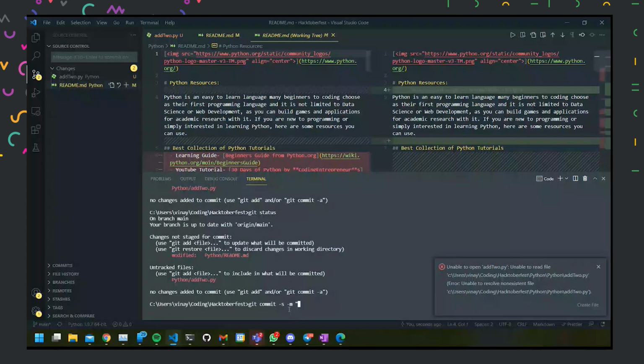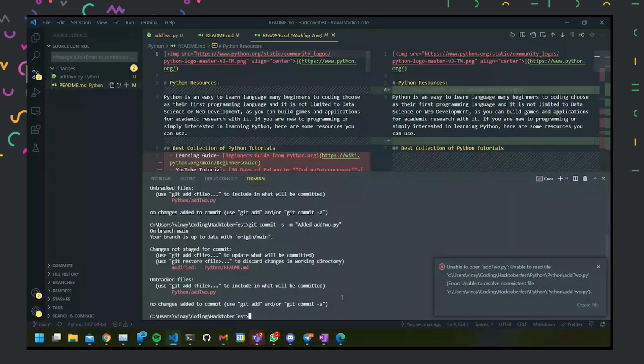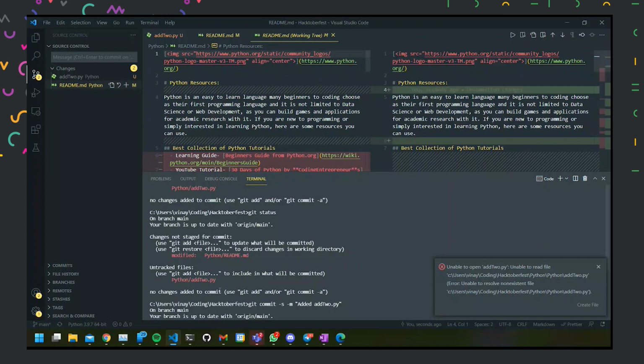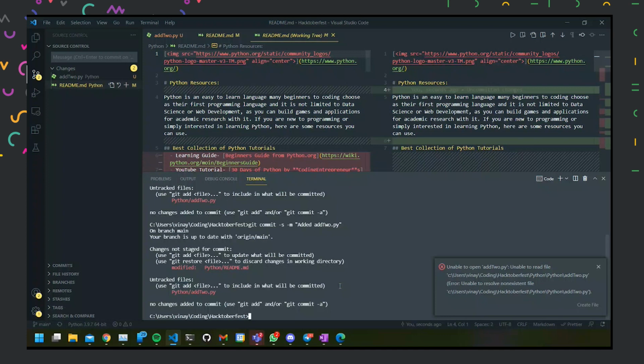Just like how we write the command line interface in Linux, first we mention the application name, then the command inside that application, and then the flags for that command. So here in the flag, I'm mentioning the message. In the message, I'll write added add2 dot file, and then I will commit the changes. Before committing, we need to get them started for tracking, right? Whenever I type git commit, it shows that there are no files to track at all.